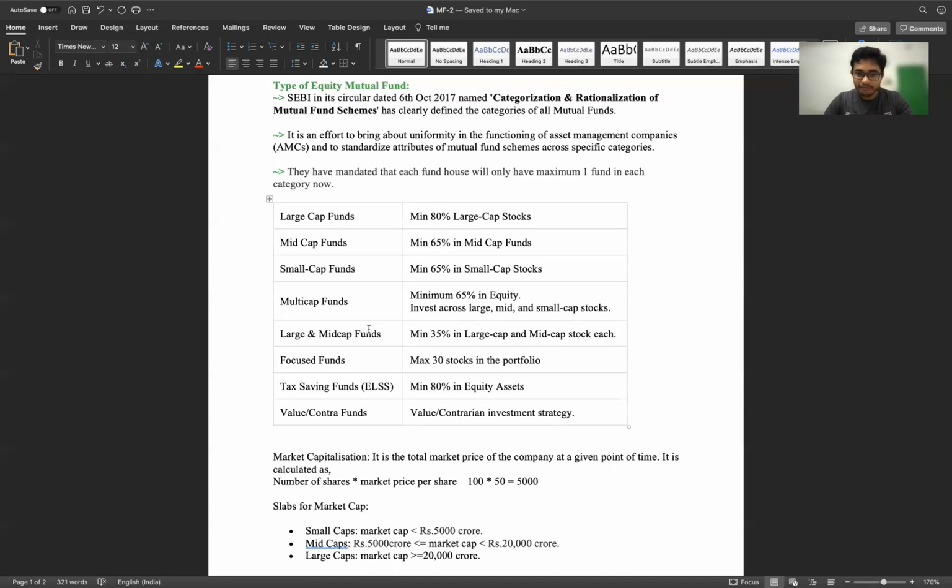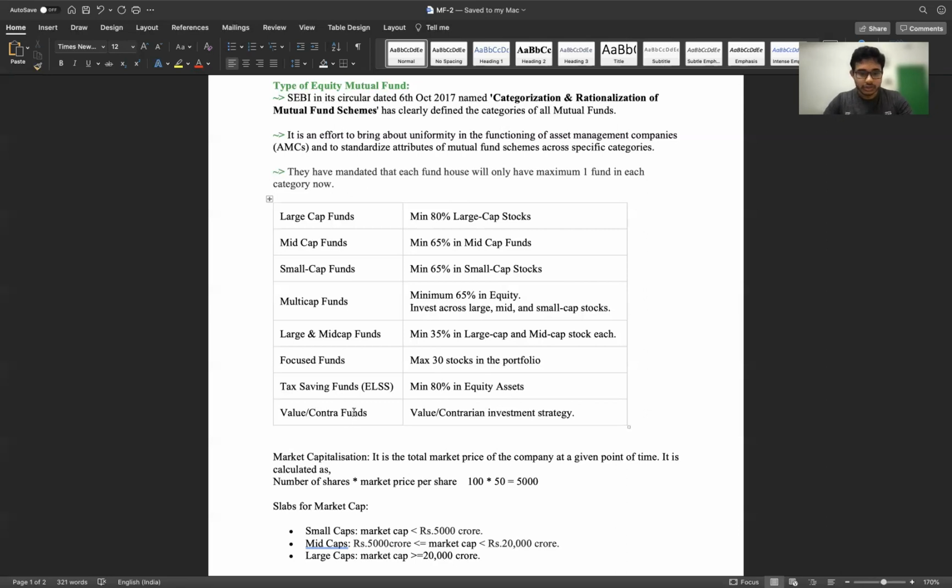In large cap and mid cap funds, a minimum of 35% should be in large cap and a minimum of 35% should be in mid cap. Focused funds are basically focused on some sector or some companies, where the number of companies should not be more than 30. In case of tax saving funds, 80% should be in equity, and the rest can be in debt or corporate bonds and government bonds.